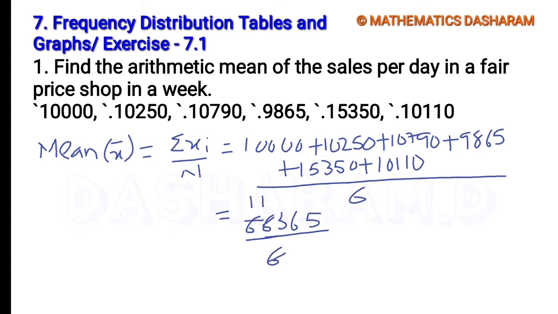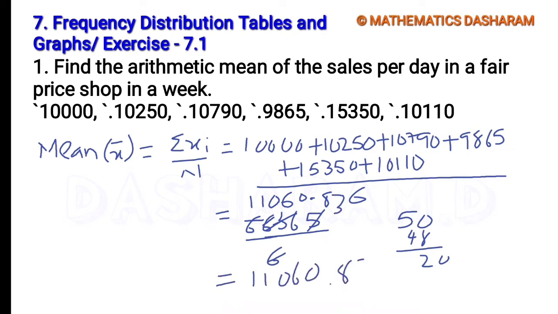Take two digits at a time, then 0 will come. 6 sixes are 36, and it's beside 0 point. Next digit 5, 0, 6 eights are 48. Remainder 2, 6 threes are 18. So the answer is 11060.83 rupees.